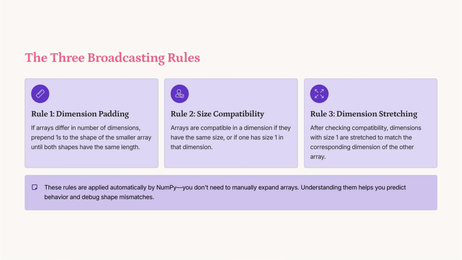NumPy's broadcasting rules ensure seamless operations between arrays of different shapes. Rule 1 involves dimension padding, where ones are prepended to smaller arrays. Rule 2 checks size compatibility, allowing dimensions to match if one is size 1. Rule 3 stretches these dimensions to align with the larger array, facilitating efficient computations.